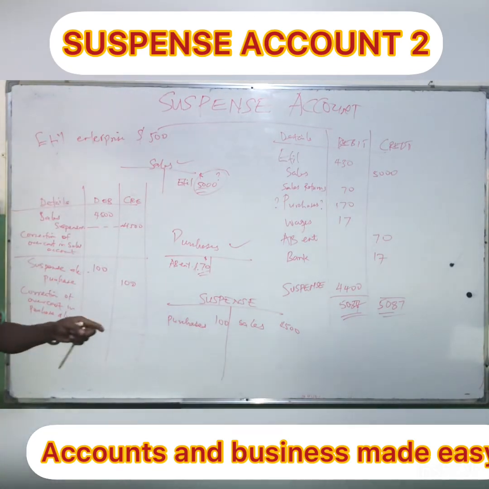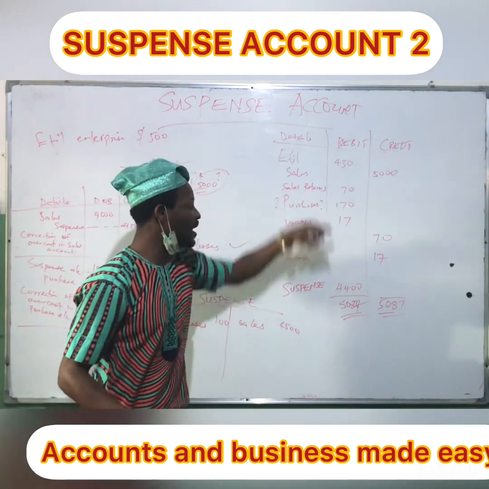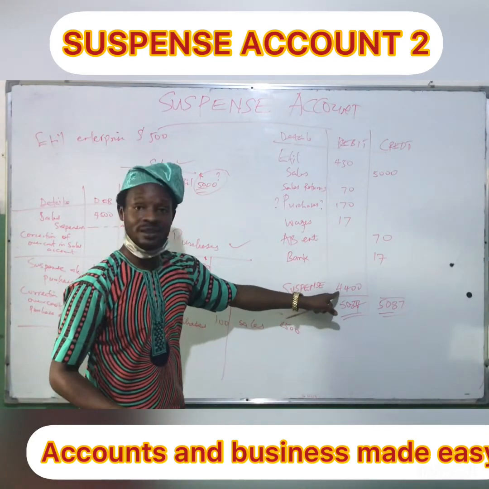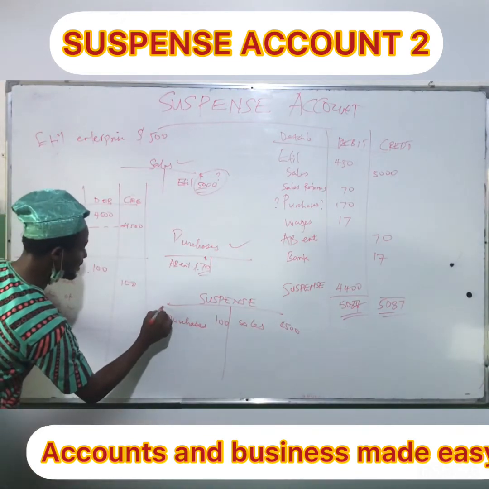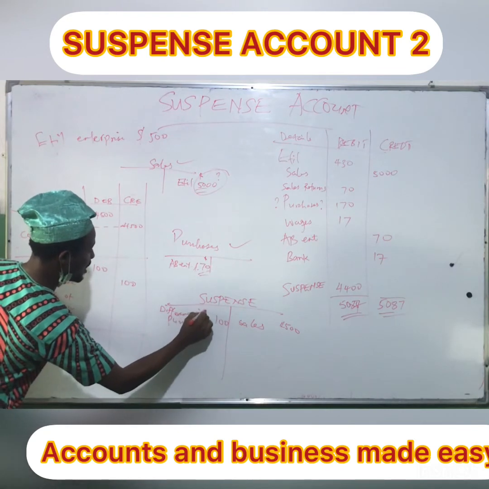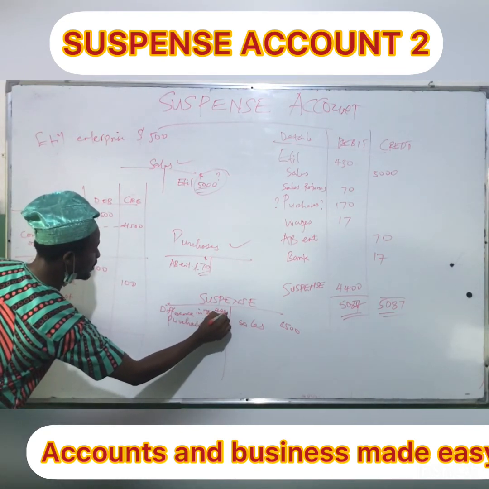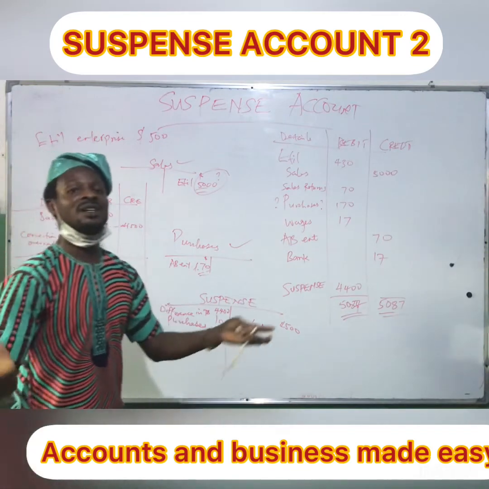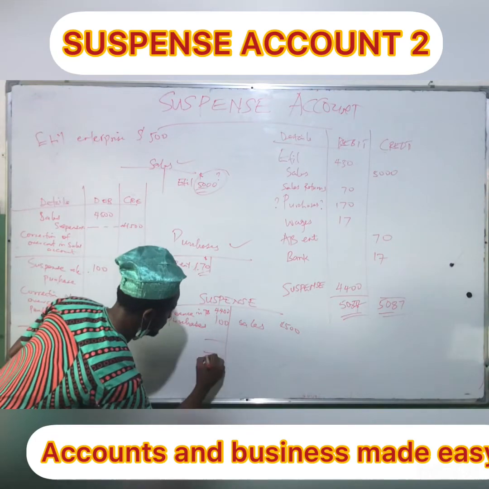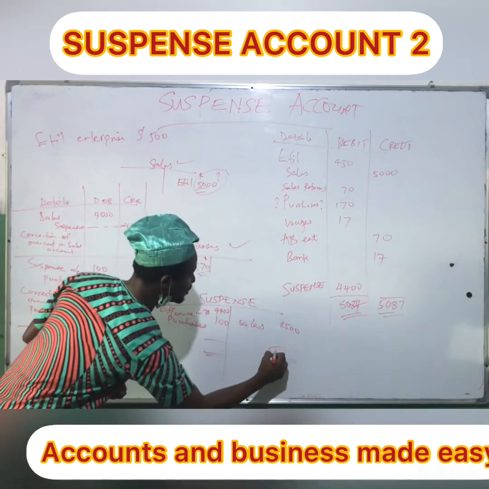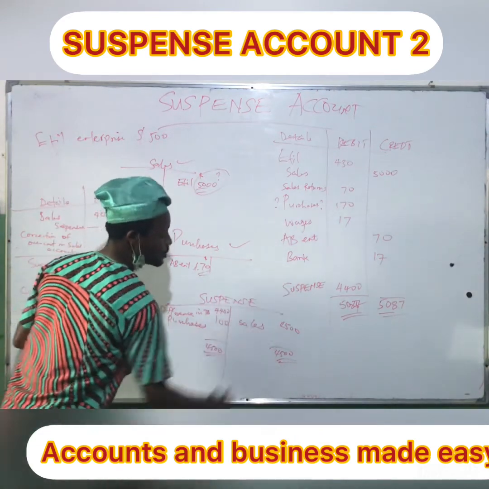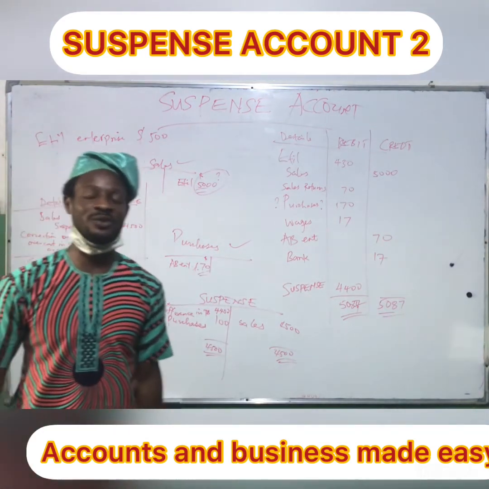Now, what was the amount in the trial balance? Difference in trial balance, 4,400, and it was in the debit side. So, difference in trial balance, 4,400. After you have done your correction, suspense account must cancel out. Let's confirm. This is 4,500. This is 4,500. You have cleared out suspense account. That is the end of suspense account.